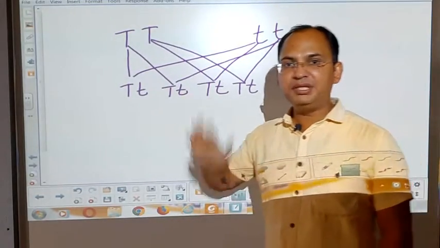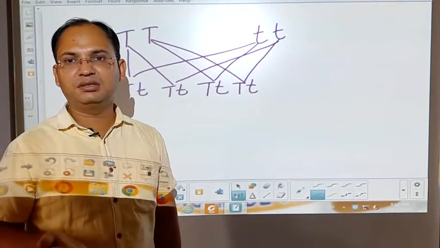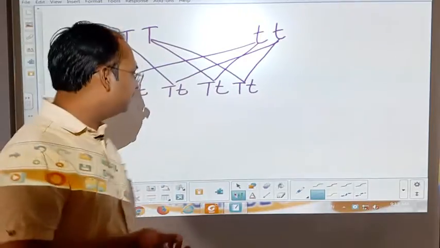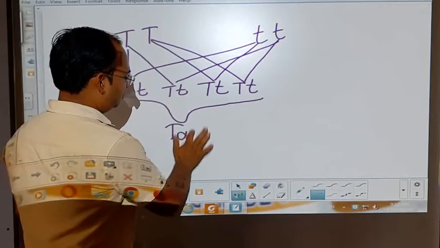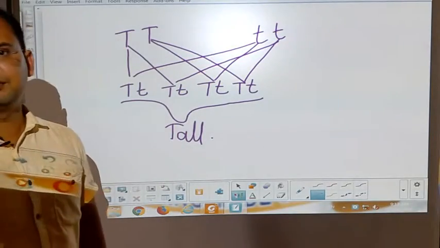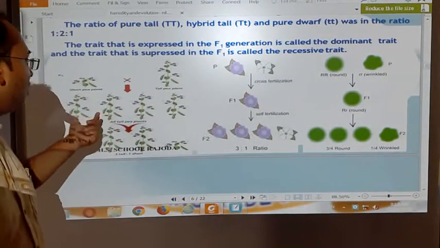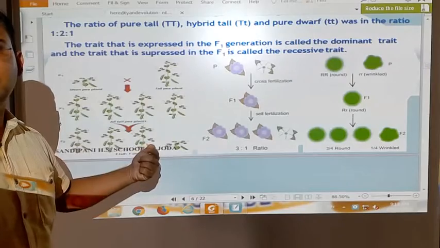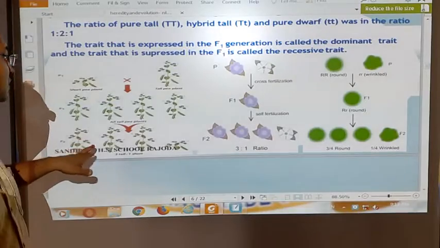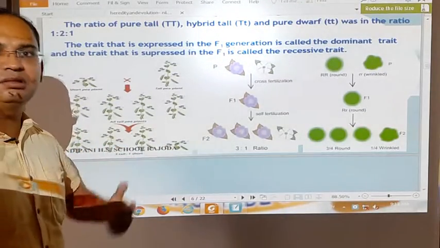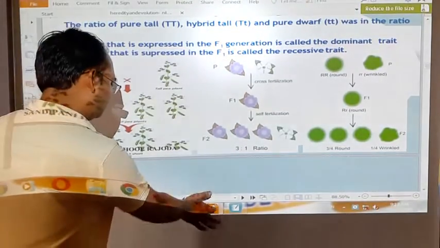and being dominant, the tall character will express itself in the generation, in its phenotype, and all the plants will be of tall character. So that is what we have seen here, that all four plants are of tall height. But now in the second generation, see, three are tall and one is short, one is dwarf. Let's see how this is possible.